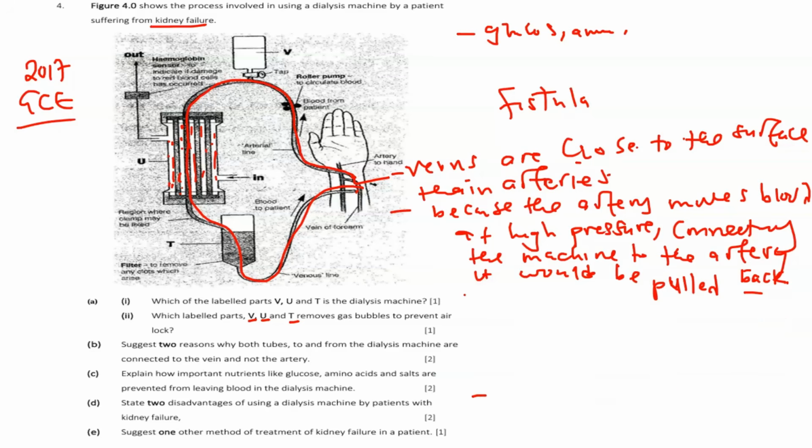So what are the disadvantages? We are now answering question D: state 2 disadvantages of using the dialysis machine by a patient with kidney failure. One of them is that it is expensive. This one does not come at a cheaper price. Someone is required to go for dialysis 3 times per week. You can imagine the amount of money they can spend on this process. So it is expensive. That is one disadvantage.